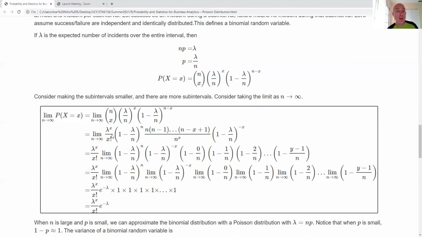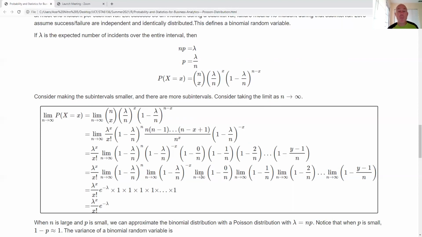I factor out the lambda to the x over x factorial over here, then this term stays the same, and I move this one over. When taking limits, if all the limits are well defined, the limit of a product is the product of limits. So I'm going to take the limit of each of these individual terms, because that's an easy way to go.